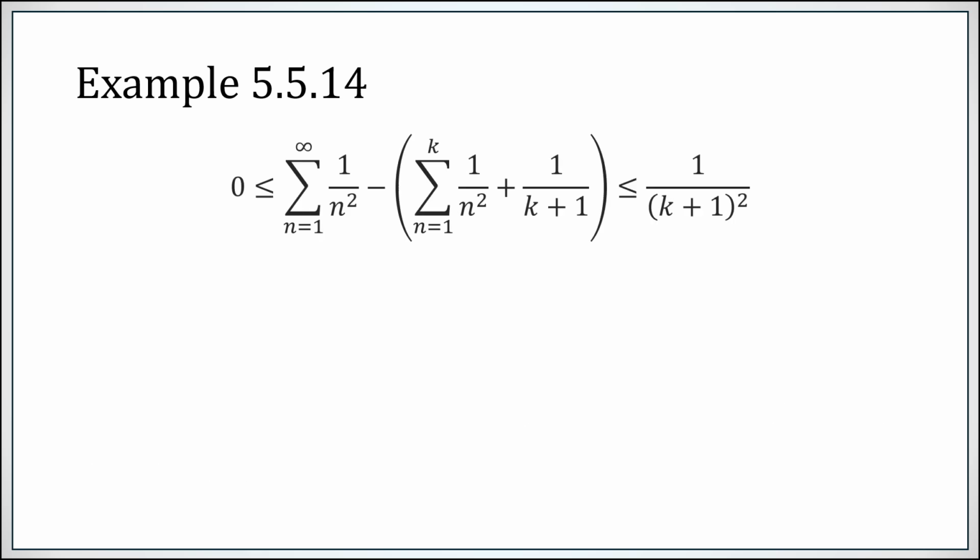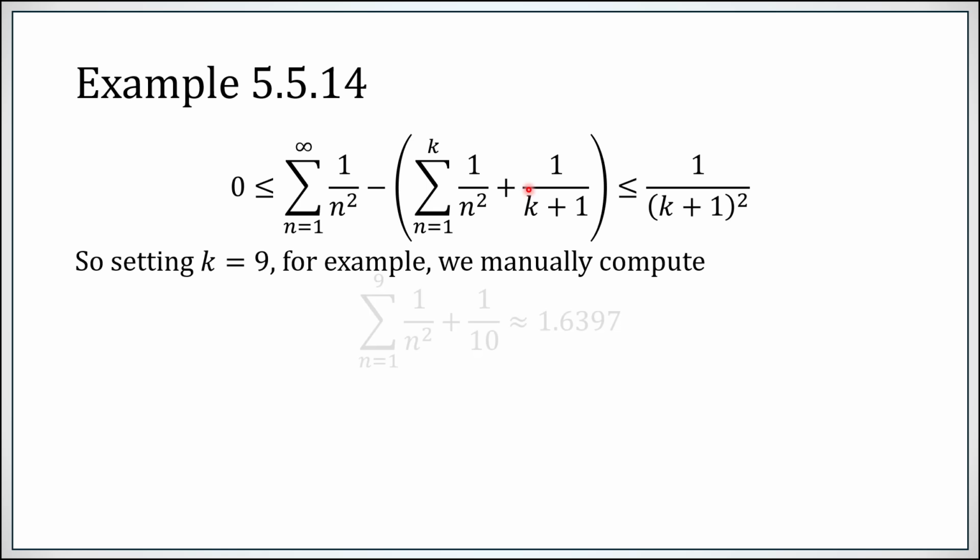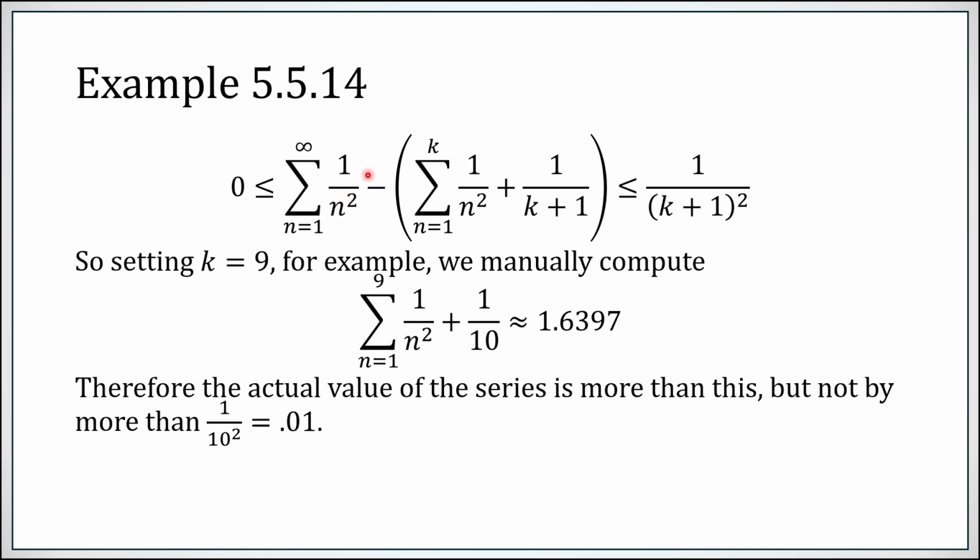So now let's merely fix k equals 9. If we set k equals 9, we can compute 1 plus 1 over 4, etc., all the way up to 1 over 81. Then we'll add in 1 over 10, and we'll end up with about 1.6397. Compare that to the value of this series. The difference of the actual value minus what we computed is bigger than or equal to 0.